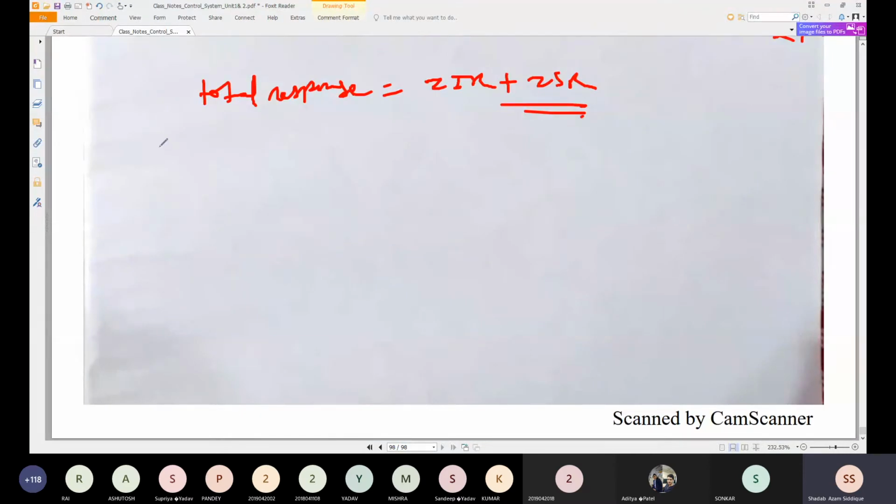Okay, the problem. Try to solve this problem. Obtain the state transition matrix. Problem is obtain the state transition matrix. I'll give you the assignment also. Okay, obtain the state transition matrix,